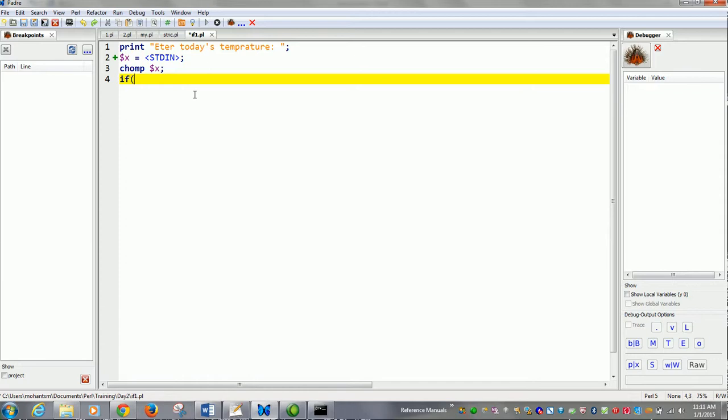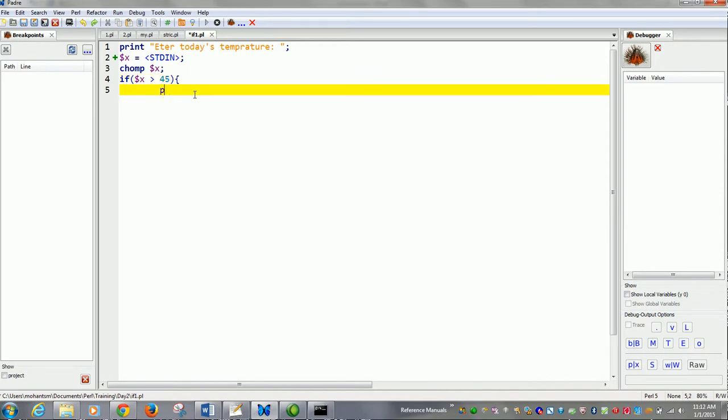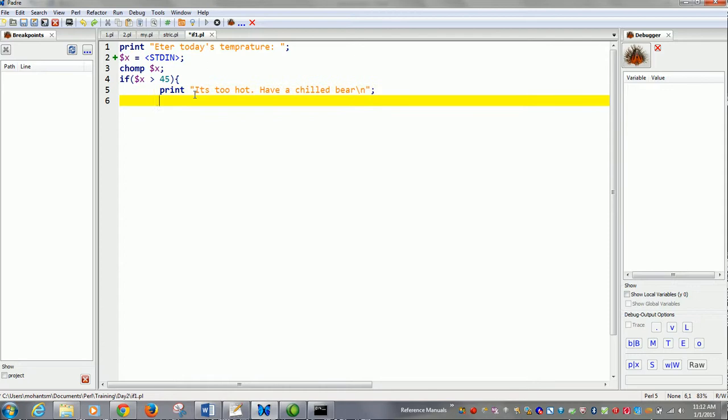If $x is greater than 45, print it's too hot, have a chilled beer. Else if $x is greater than 30 and $x is less than 45, you can write and here, or you can write and here like this.